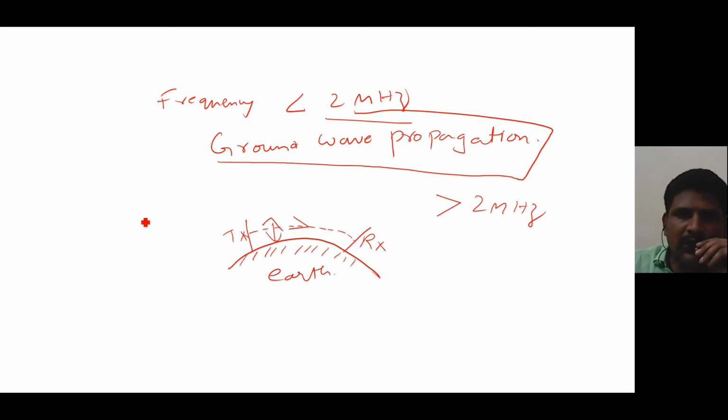So what happens if I transmit a high frequency signal? Let us consider this is your earth surface, this is your transmitting antenna, and this is your receiving antenna. If I transmit high frequency signals very near to the earth surface, before it reaches the receiver, the earth absorbs the high frequency signal and the wave dies off before reaching the receiver. So this is one important reason why you do not transmit high frequency signals using ground wave propagation.